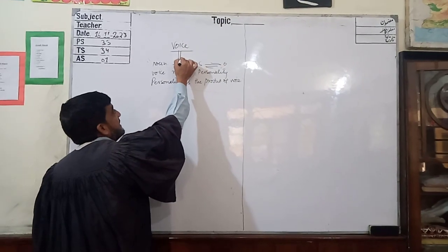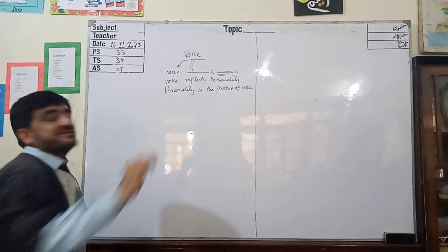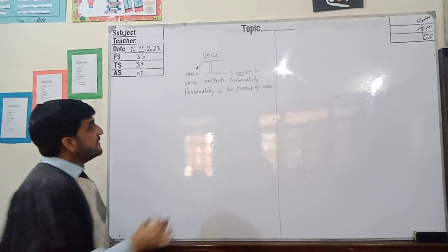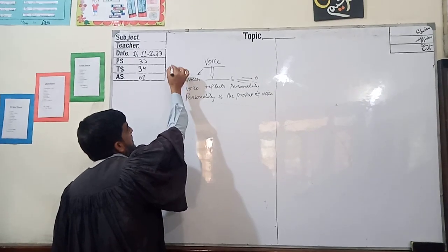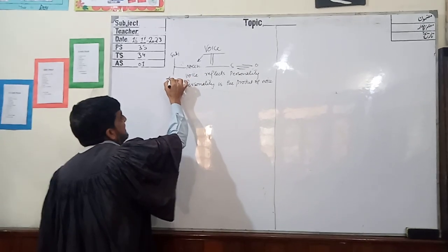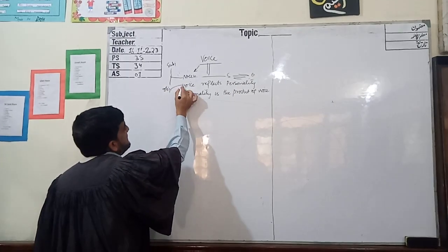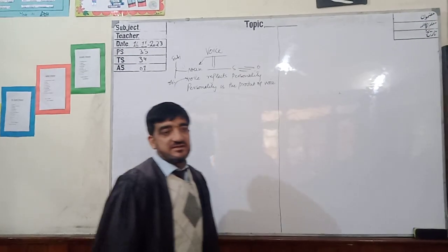Voice can play a double role. The first role is that voice is a noun. And a noun is called a noun because it can perform two roles: one is called subject and the other is called object. The example is, as a subject, voice reflects personality.